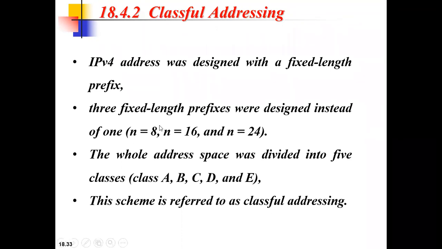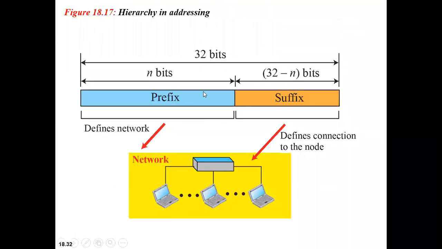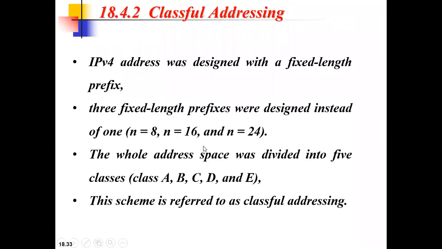One is n with 8, n with 16, and n with 24. So in this example, if you see, there are three different prefixes: 8, 16, and 24. These fixed length prefixes were designed instead of only defining it with a single prefix length.